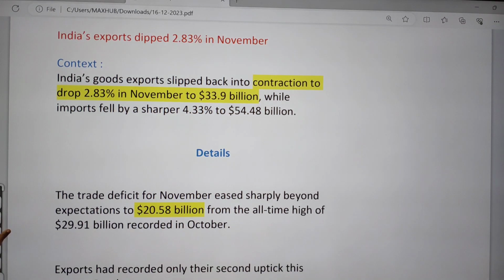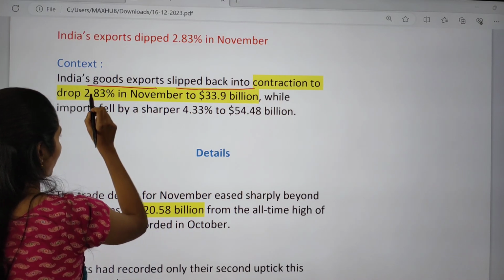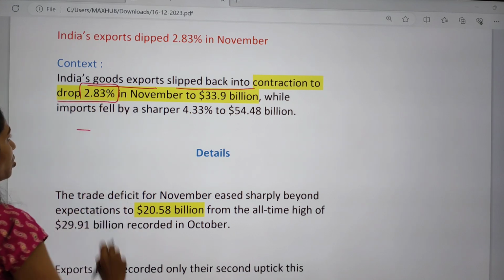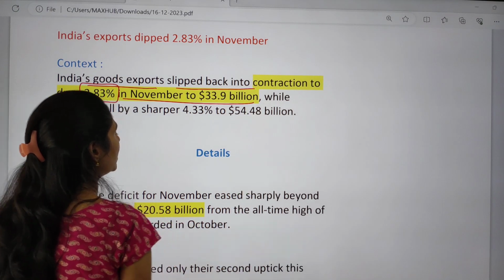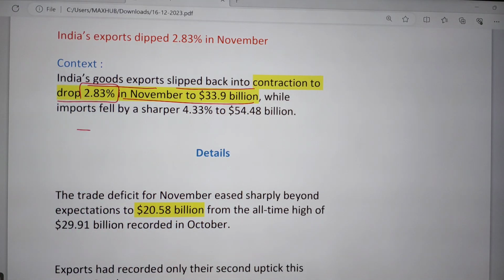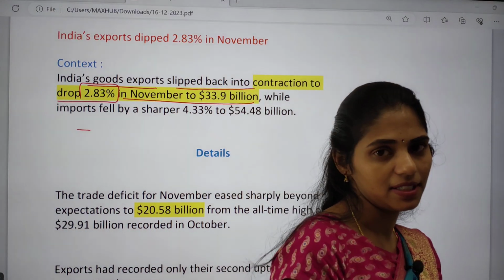So if you see the context, it says that India's goods exports slipped back to contraction, and we can see there is a drop of 2.83% in November to $33.9 billion. So actually we can see that there is a decline in our exports of around 2.83%.